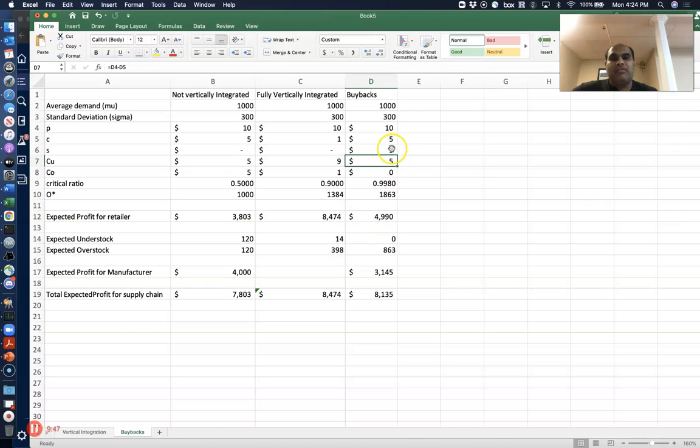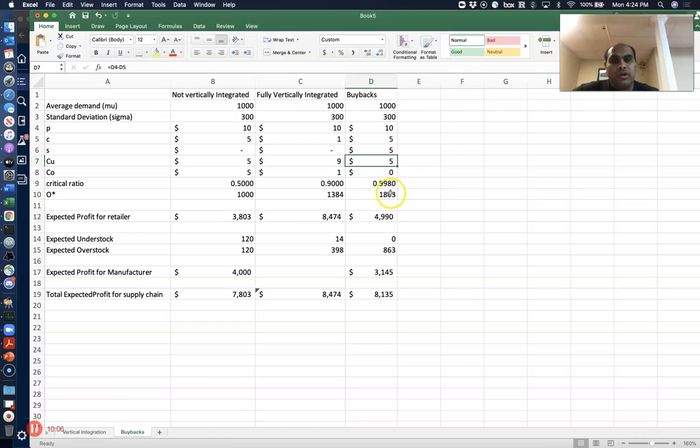Right? So if the manufacturer says, okay, fine, I'm selling it to you for $5, you take it. At the end of the day, if you cannot sell anything, I'll buy it back from you for $4.99. So essentially, the retailer is only losing 1 cent per CD if they are unable to sell it, in which case they are going to order a lot of items. So they're going to over order.